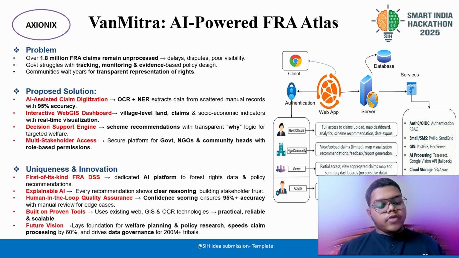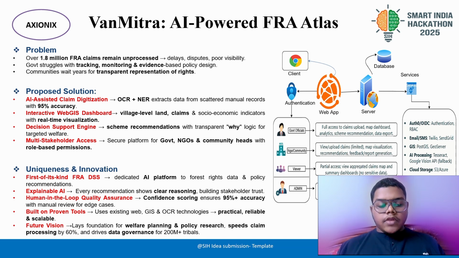In the map, we can see that this document has been uploaded by this person from this village. So we introduced human-in-the-loop to be the tiebreaker: if any situation arises where the machine fails, then the human can manually review it and help with the scheme implementation and the rest of the things. And the third thing is future vision.